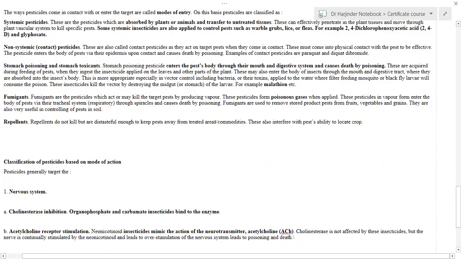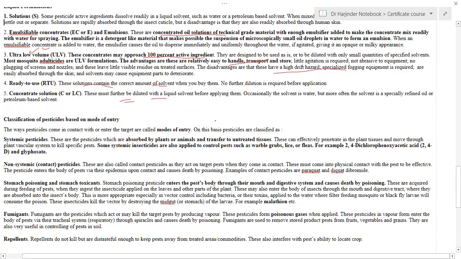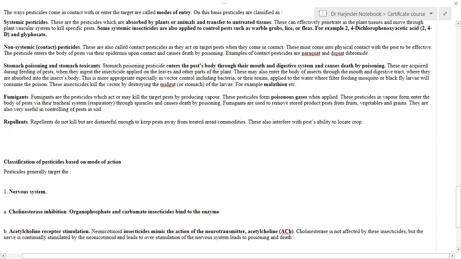We can also classify these pesticides on the basis of their mode of entry into the target substance. On the basis of mode of entry, they can be classified as systemic pesticides. Systemic pesticides are those which are firstly absorbed by the plants and then transferred to the untreated tissues or the animals. These systemic insecticides are applied to control pests such as lice or fleas.